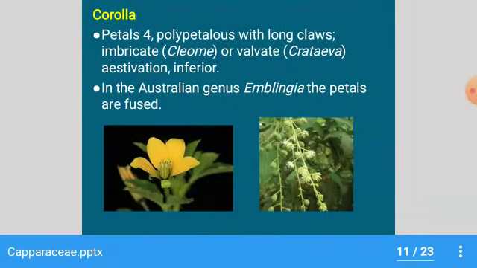Corolla: generally petals 4, polypetalous with long claws, and aestivation is imbricate or valvate, as in Crateva, etc. In an Australian genus the petals are fused; only one species comes under united petals. The corolla may be of various colors: yellow, white, purple, or blue.